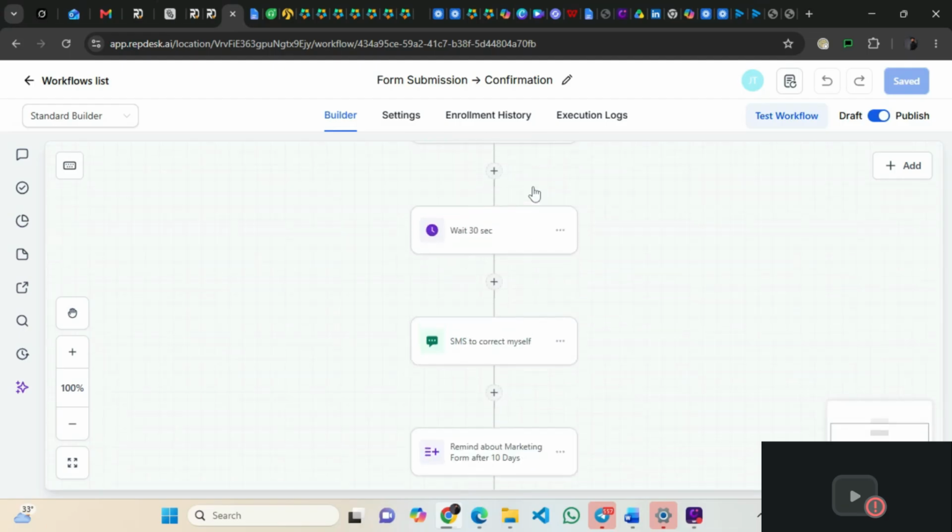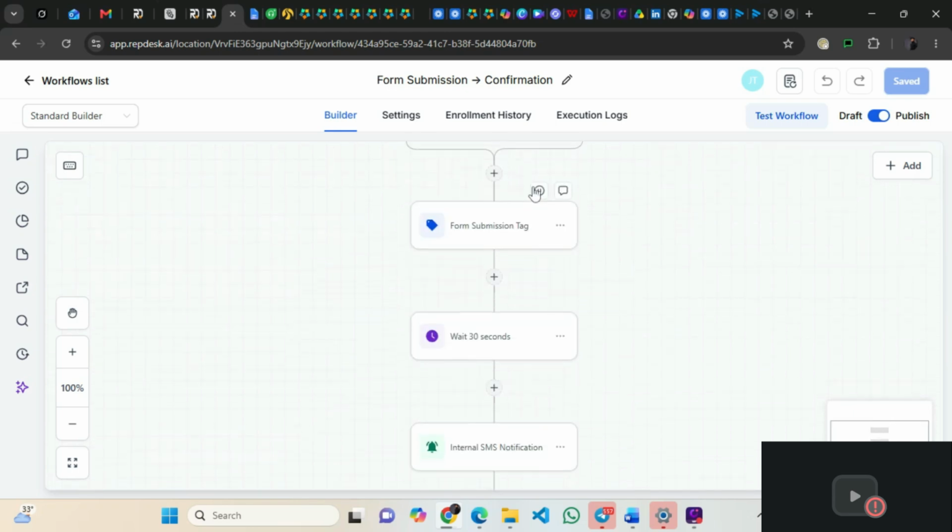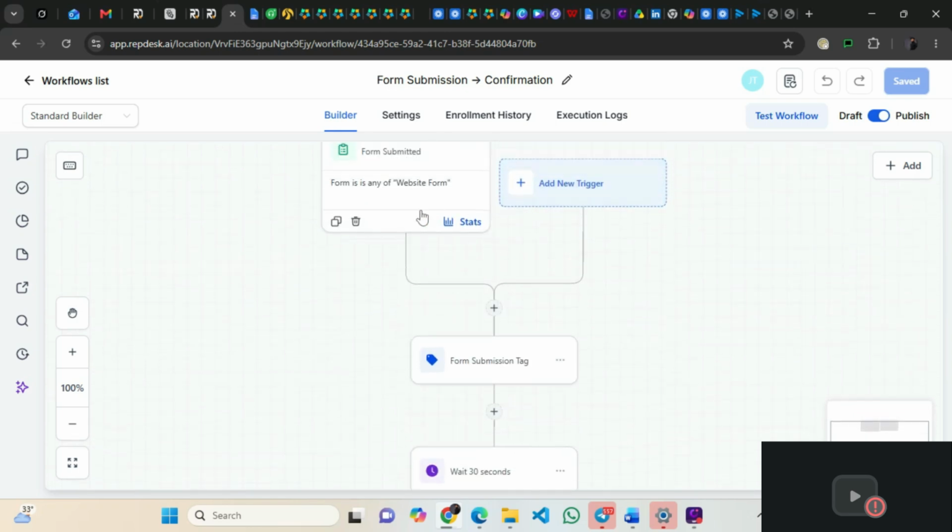So what happens is that once this workflow goes through, it triggers an automation after 10 days, and it will wait 10 days.